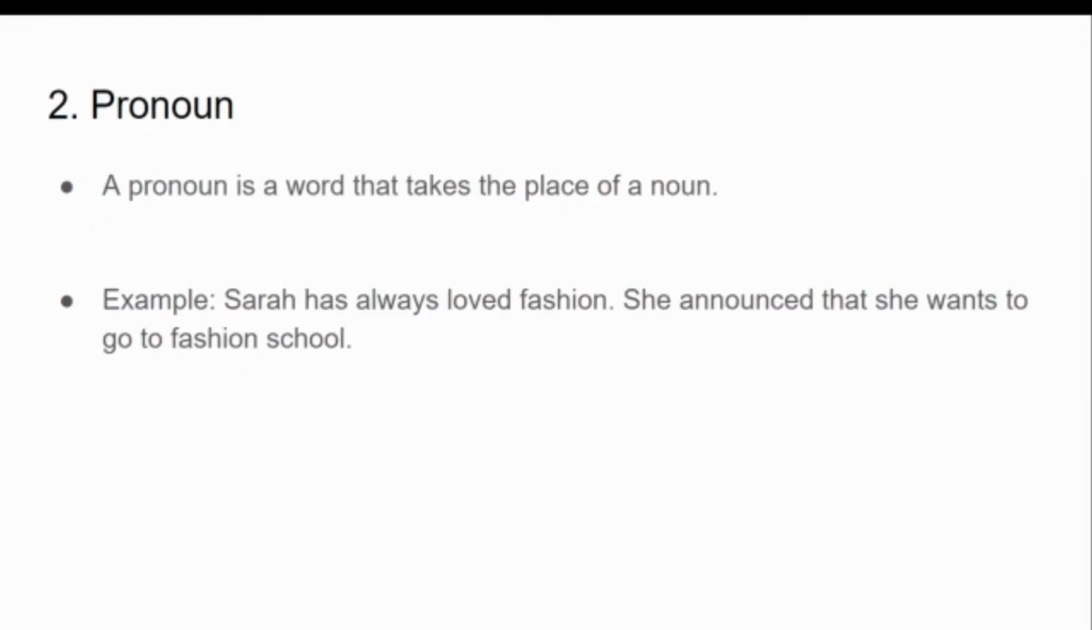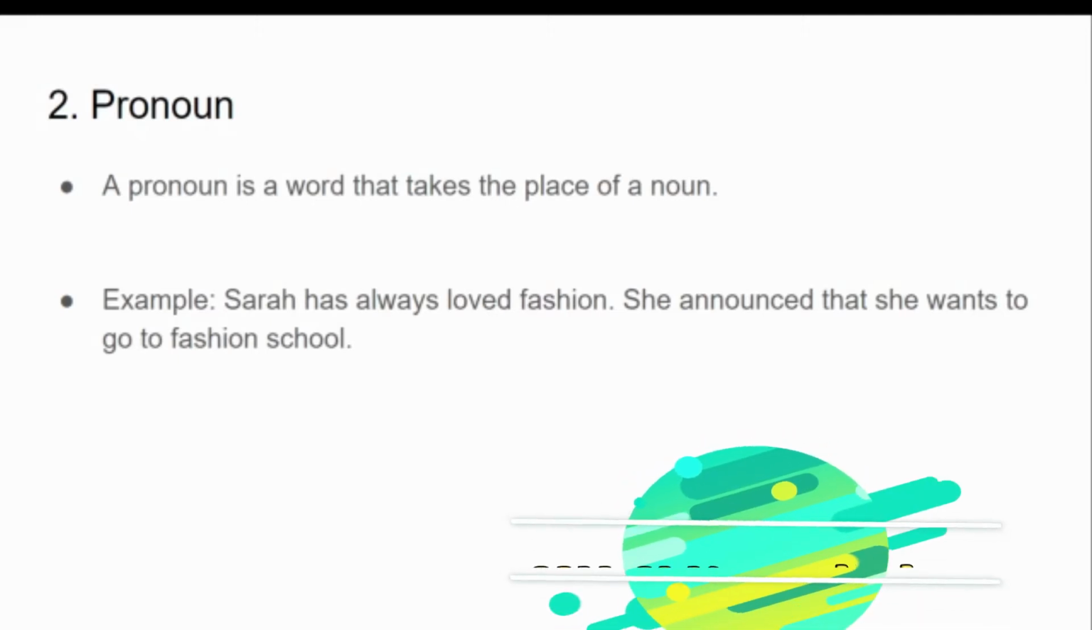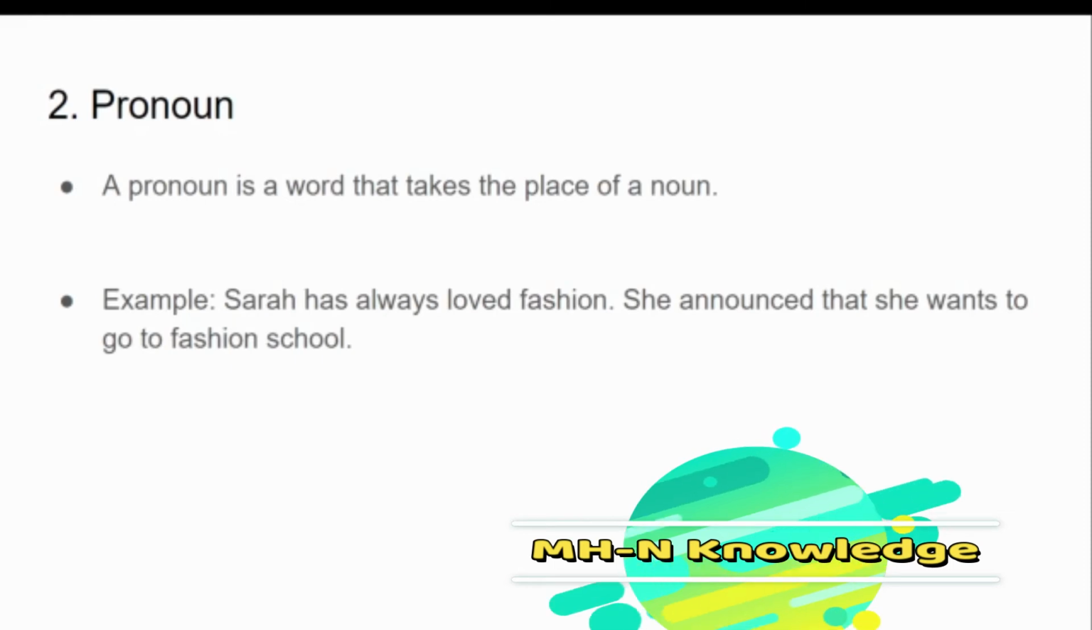So let's now explain pronoun. A pronoun is defined as a word that takes the place of a noun. So if you understand what is a noun, you will easily understand what is a pronoun. For example, when we write different sentences, I want to talk about Sarah and I say Sarah has always loved fashion, and then in the next sentence I repeat Sarah announced that she wants to go to fashion school. Now when I replace Sarah with she, it means she is taking the place of a noun Sarah. Hence she is a pronoun. Get it?